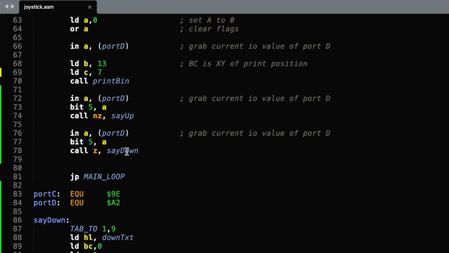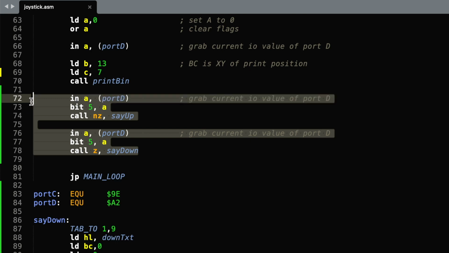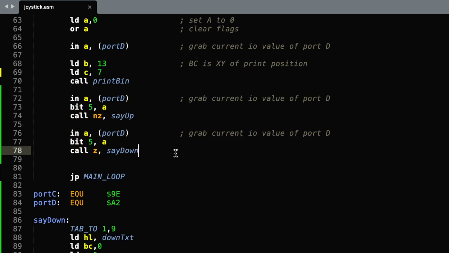But down here, this is more likely the code that you'll be using. For instance, to check if someone's moved left or right to control a character on the screen. I check port D, I load A with the data from the port, and I check whether a bit is set. And then we keep going round that loop again and again until we exit.